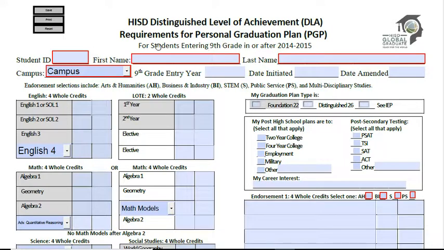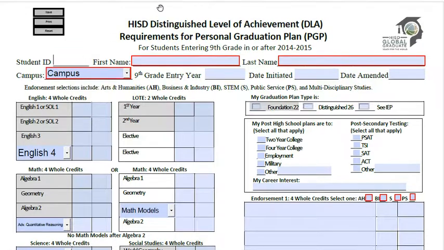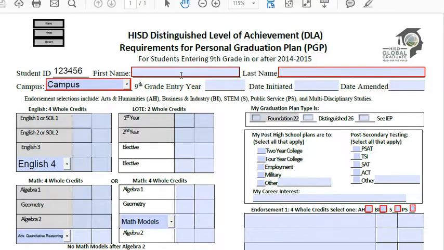So to start off, there's these three buttons over here in the top left corner, which we're not going to be using today. I just want to let you know, so please don't click on any of these three. We'll start off by putting in our student ID. In my case, I'm just going to put 1, 2, 3, 4, 5, 6.